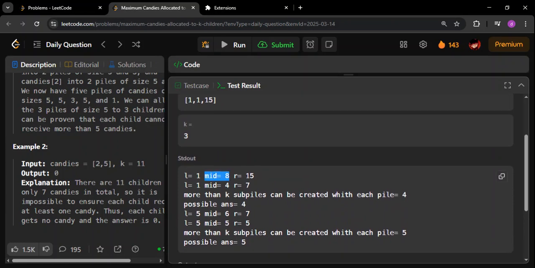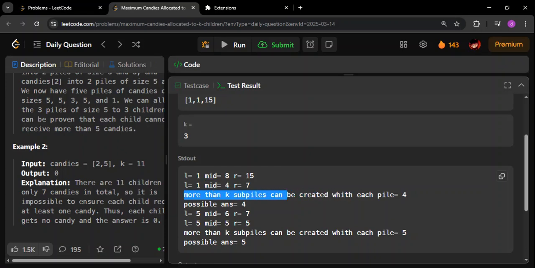Okay, so what we will do, in this case the R will be made as mid minus 1. If you see the next R, it is going to be mid minus 1 now. For this R, L will remain the same, R will be 7. If you find the mid for this, it will be 4 now. Now we will try to see if 4 number of candies we give, whether it is going to be possible to give all the children the same number of candies or not. So we'll get to know that, okay, it is possible.